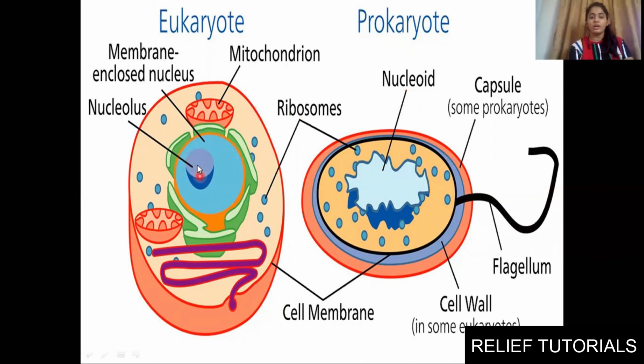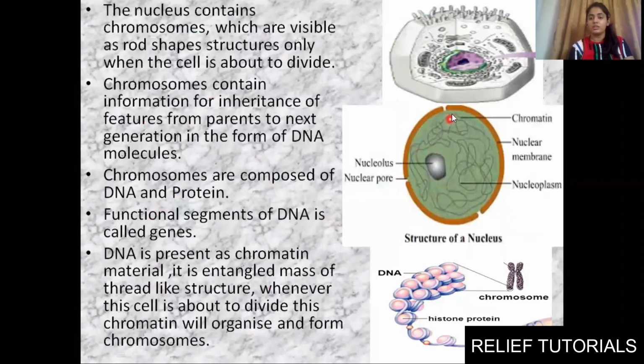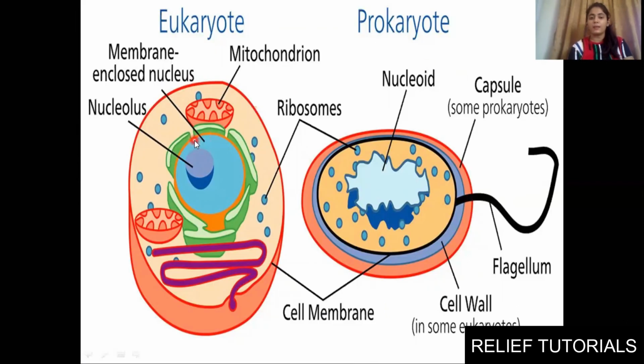Yes, nucleolus, nucleus. This yellow color lining is known as the nuclear membrane. If we see the magnified view, we are able to see the nucleopore like this. See, this is the magnified view. This portion is shown here. Clear? So that is the difference between eukaryotes and prokaryotes: the nucleus.